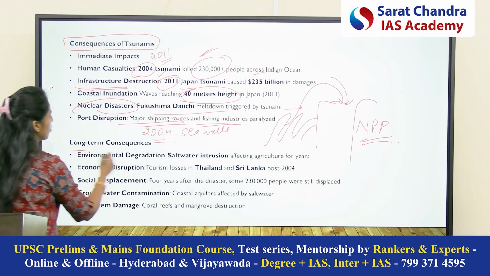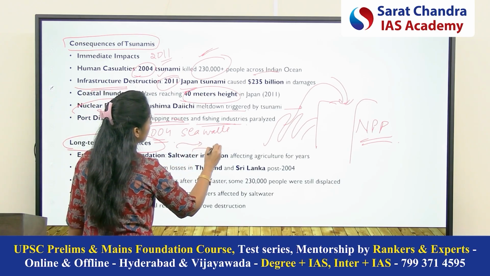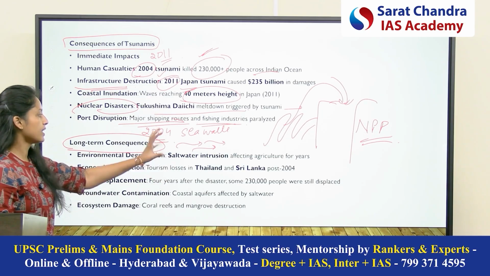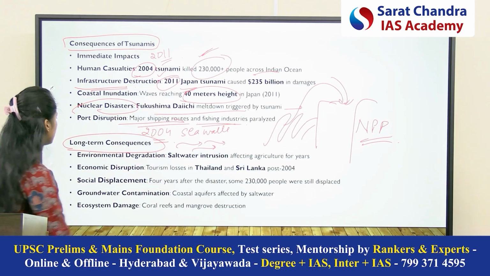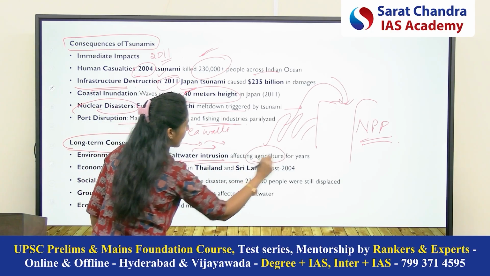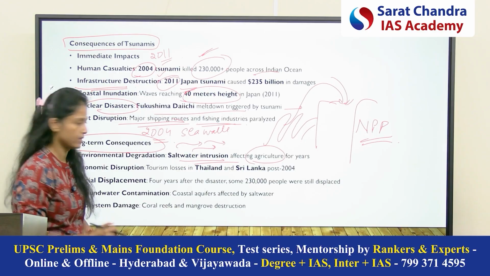Now, coming to the long-term consequences. If seawater intrusion is happening, it will create a problem for freshwater resources, right? So salt water intrusion affects agriculture, and also the freshwater resources for human beings.